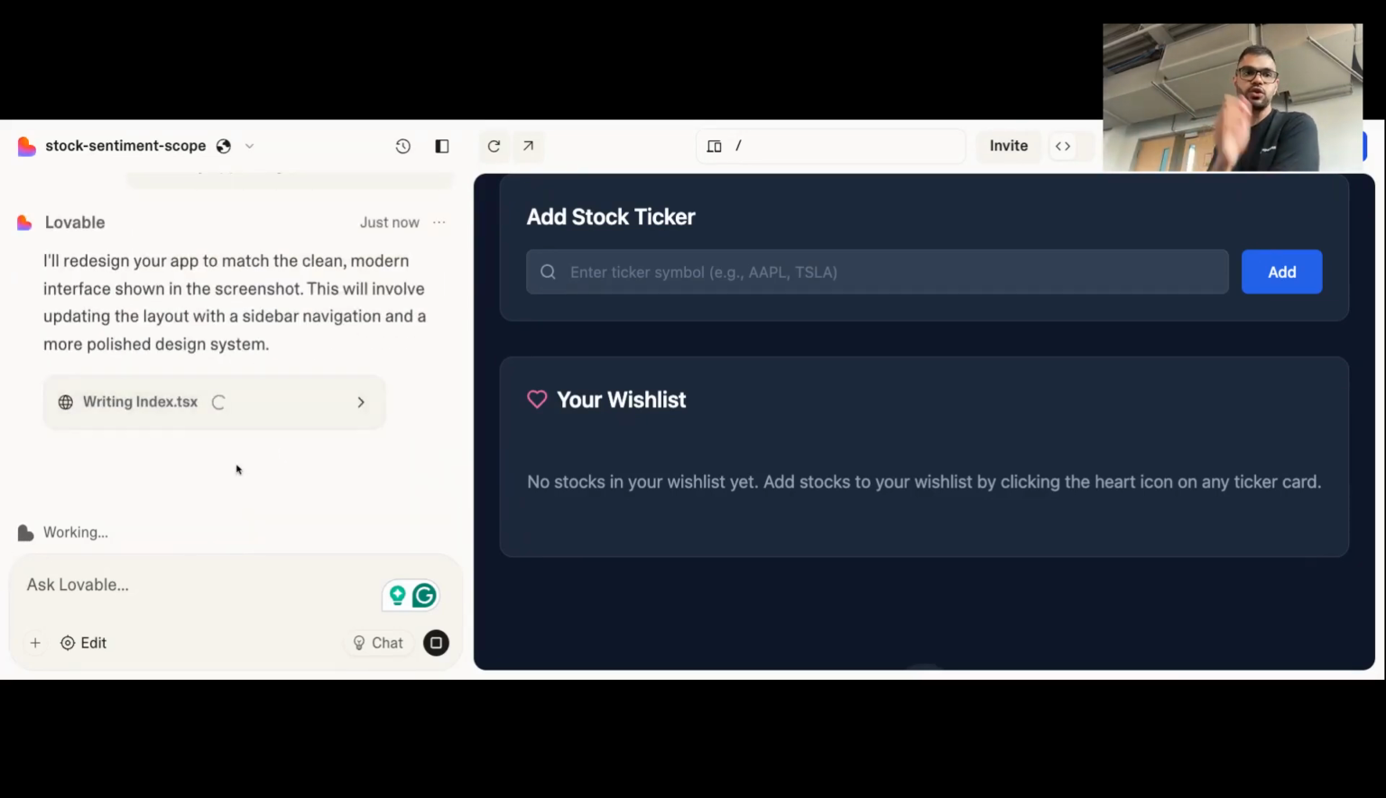So it says, I'll redesign your app to match the clean modern interface shown in the screenshot. This will involve updating the layout and sidebar navigation for a more polished design system. It's the fastest way to get your design to look good.